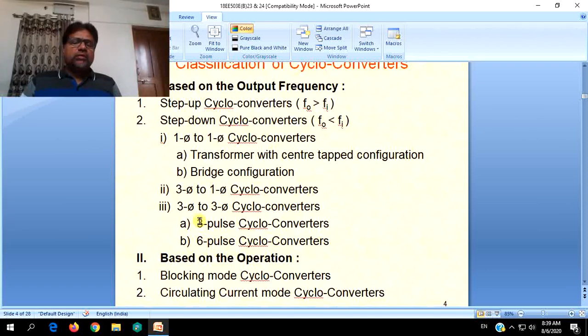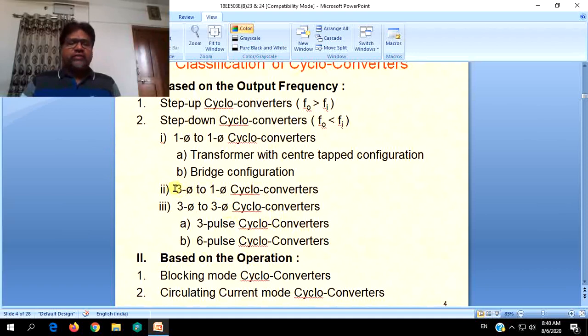How the switching devices are operated in a given half cycle or in a given full cycle with 3 pulses or 6 pulses. Unlike the case of rectifiers, we will be dealing with half cycles for a given cycle conversion. So whether 3 pulses are given in a half cycle or 6 pulses are given in a half cycle, that is how we can expand the classification.